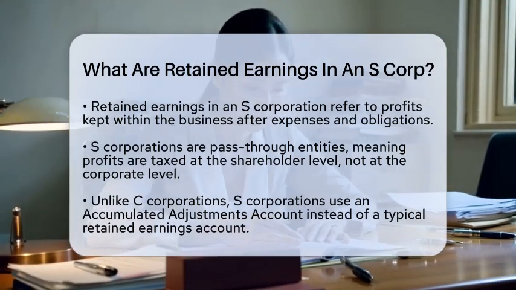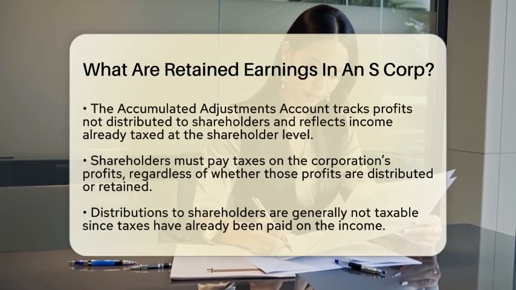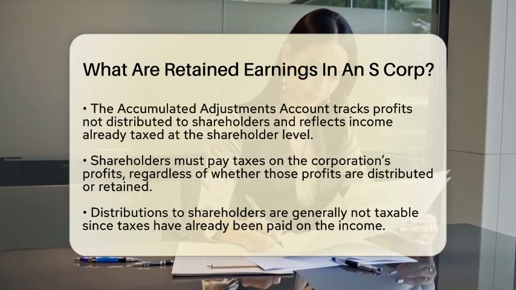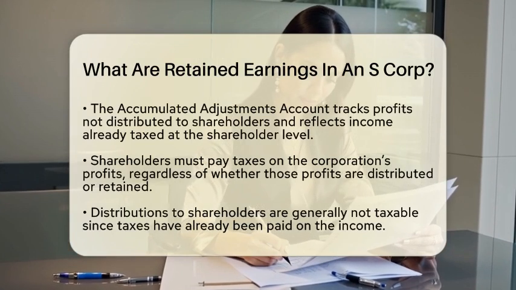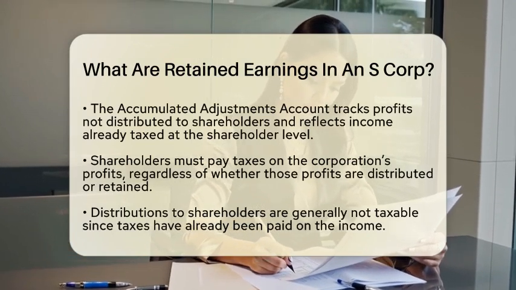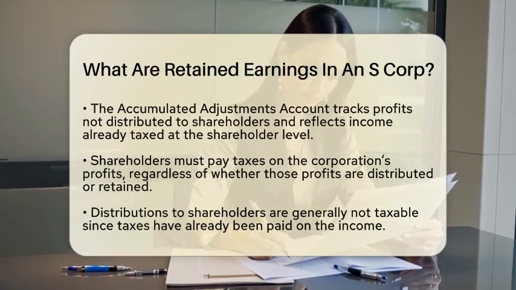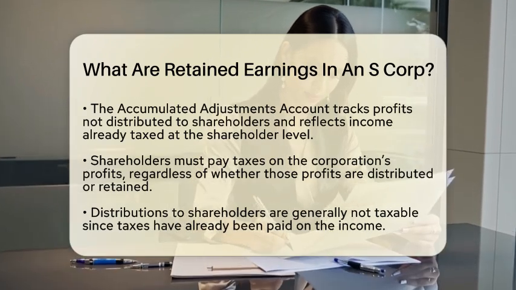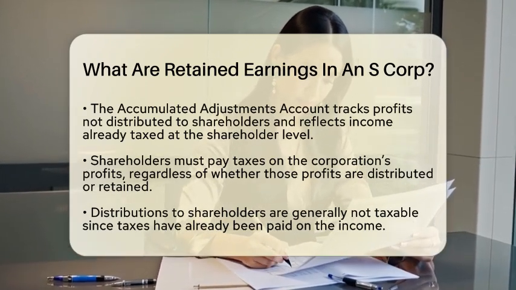This account keeps track of profits that have not been distributed to shareholders. The accumulated adjustments account reflects income that has already been taxed at the shareholder level. This allows the corporation to retain profits without facing additional corporate taxes. Now, let's talk about the tax implications.